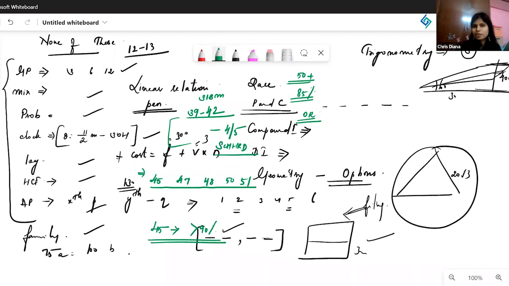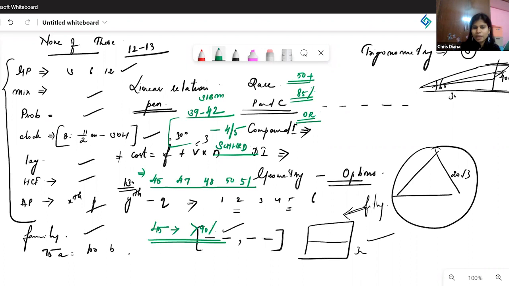If you're writing it on the 18th, you still have one more week to go, and if you're writing on the 23rd, you still have around 10 to 12 more days to go, so you can have a very good preparation for that as well, right? So anything else you want to add, Shweta, or any other questions?